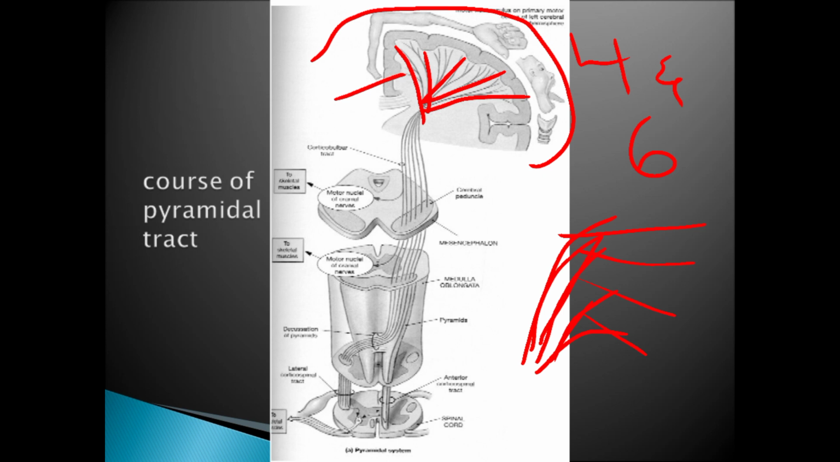So initially, when it takes origin, the fibers will be like this. After passing through the internal capsule, all the fibers get completely packed. So now like this only it will descend.